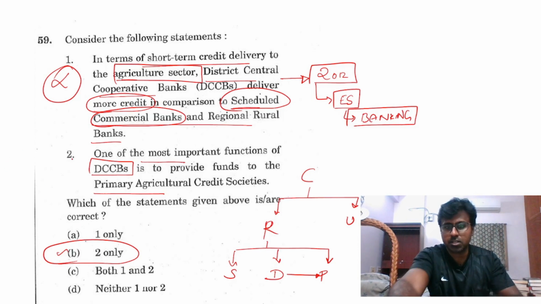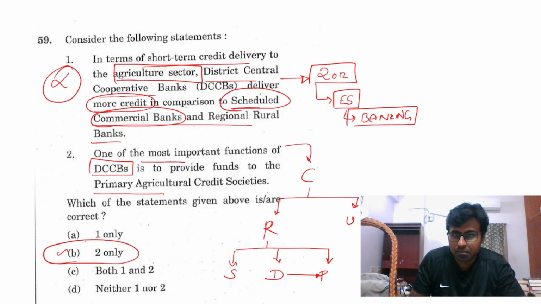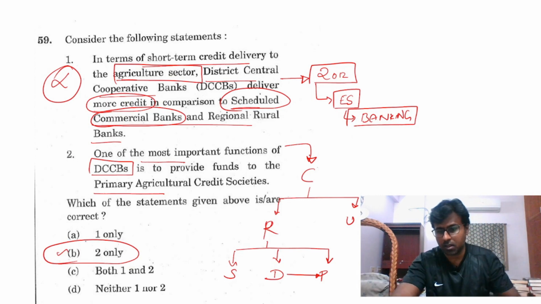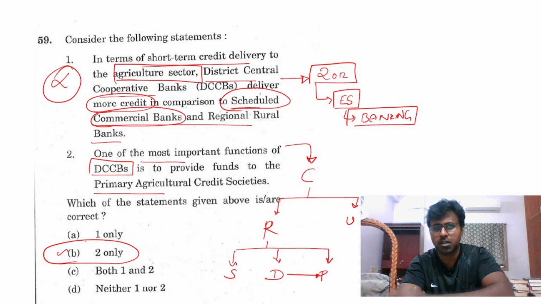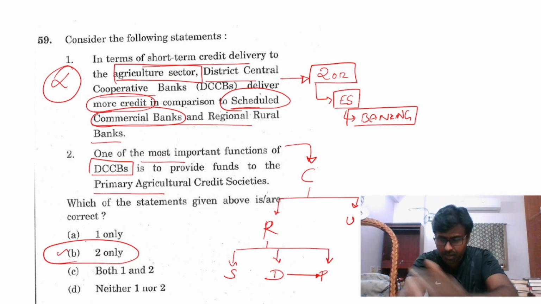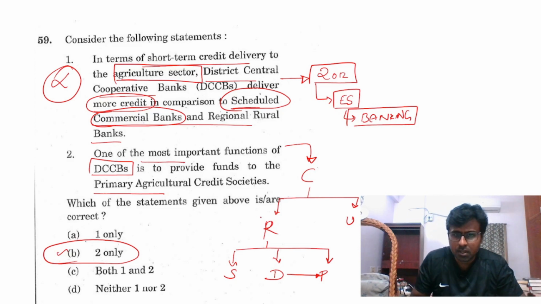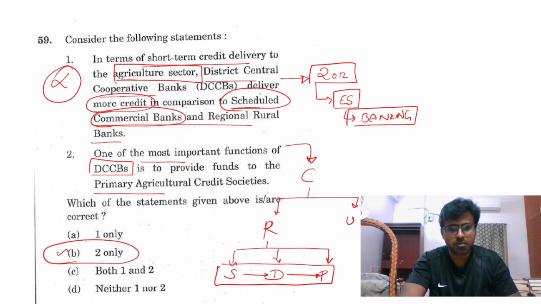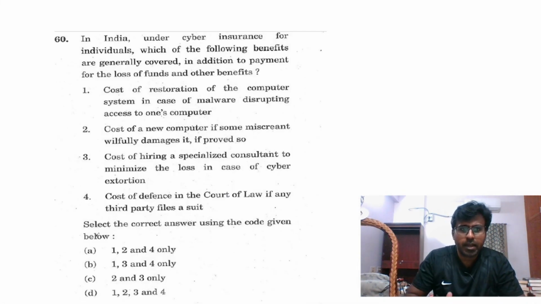Other than this, if you see this chart, it is very simply given in Shankar Ganesh. You can just approach that. You will know that yes, it is the primary function of a district cooperative bank to give primary credit, same as this state, district, village structure in administration, there is a structure in banking. So this is true. Again, this question I am not sure.